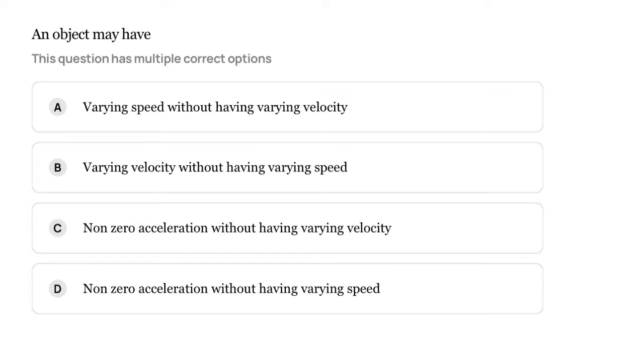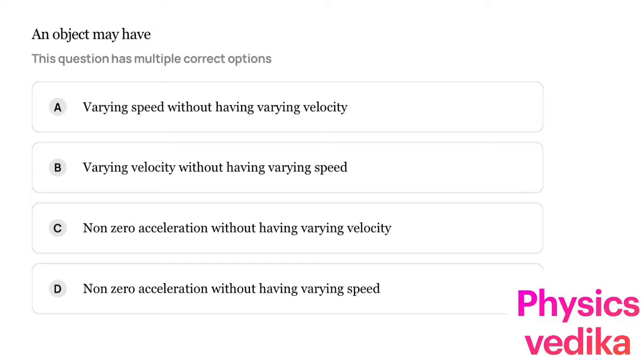Okay, so look here. An object may have varying speed without having varying velocity, and varying velocity without having varying speed, non-zero acceleration without having varying velocity, non-zero acceleration without having varying speed. Very nice. So what he's asking you here is varying speed without having varying velocity.